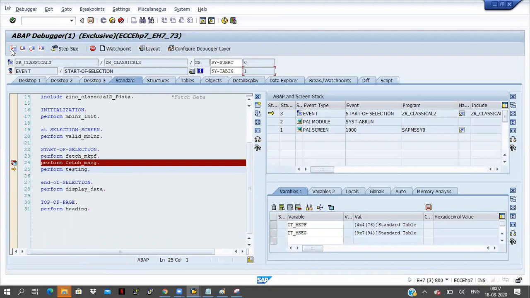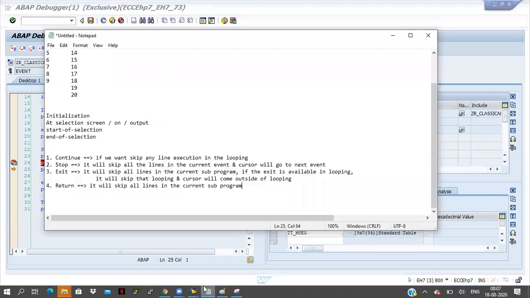Total looping is executing at a time, means skipping. Total looping statement is skipping at a time. So this is the difference. This is the difference between return and exit.